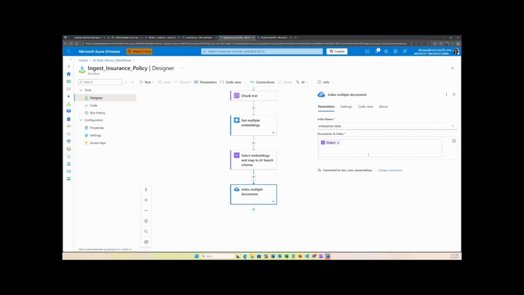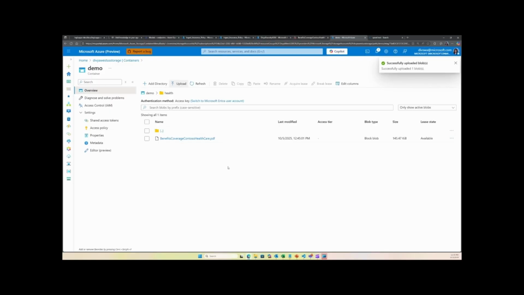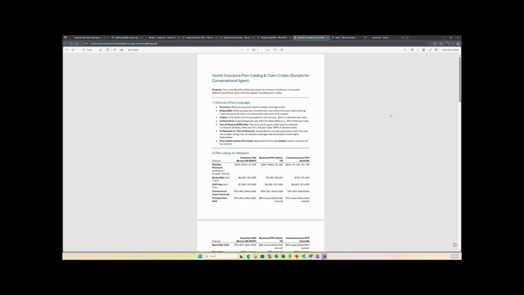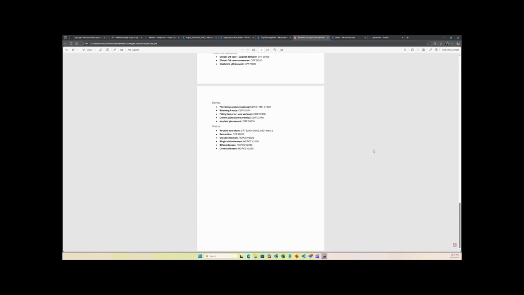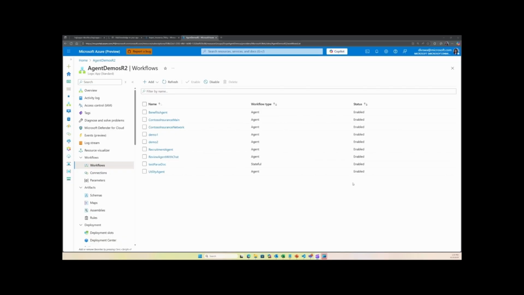So as you can see here, we are choosing the AI search index that we had created initially and providing the input and providing the output of the previous step. Yeah, this is our policy document that we'll use when we create the agent. The document that we just uploaded is a health insurance plan catalog that has details about several plans, claim codes, what's covered, what's not covered, and so on. So that's what we'll use in our conversational agent to help employees understand the differences between the plans and ask any questions on them.